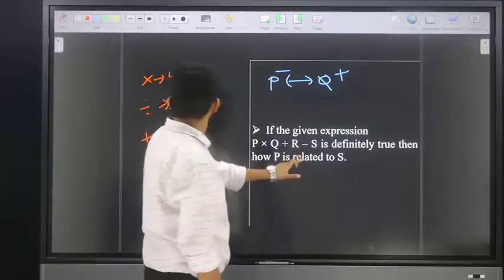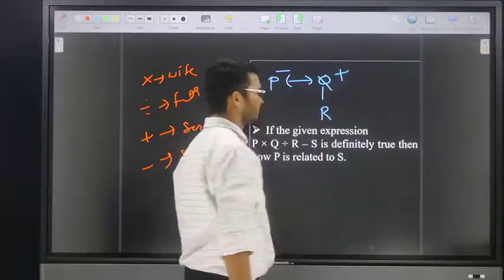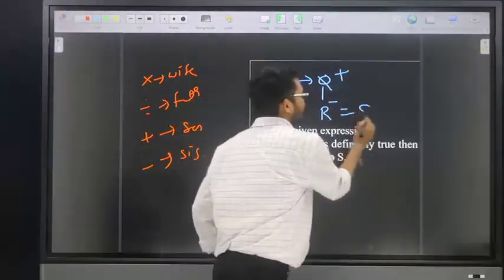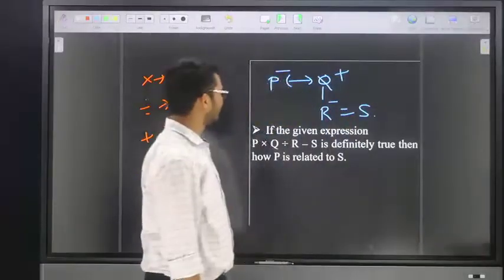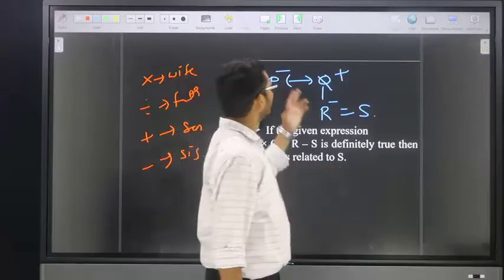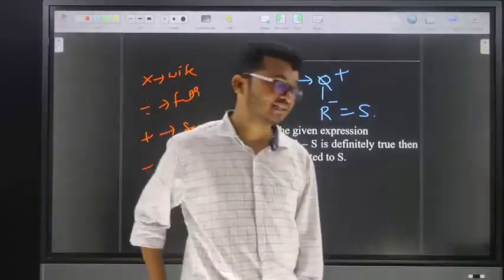Next, Q divided by R means what? Divided by means father. That means Q is father of R. Next, R minus S means R is sister of S. Then, friends, the given question is: how is P related to S? The simple answer is mother. Yes.